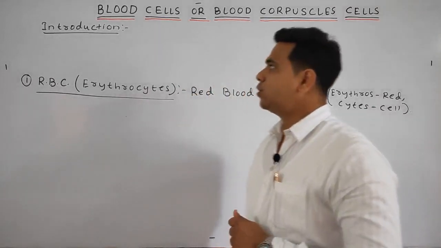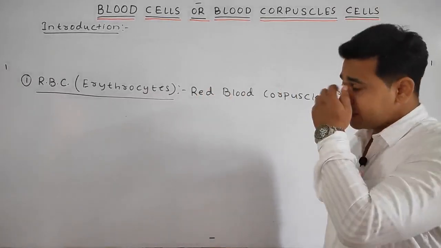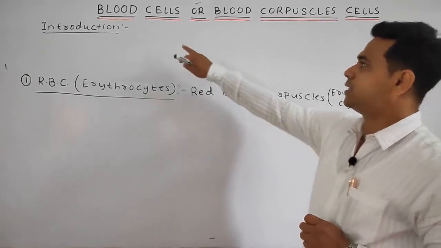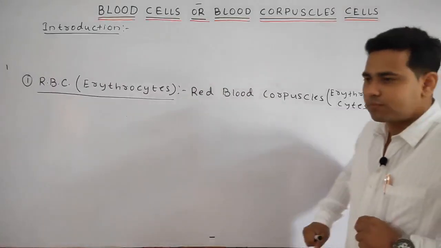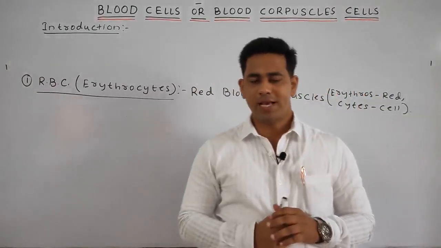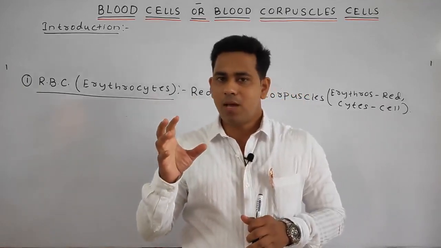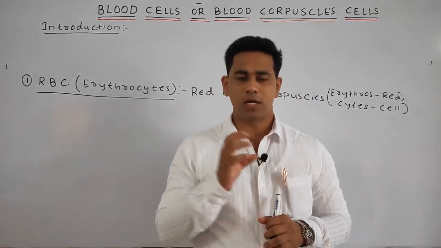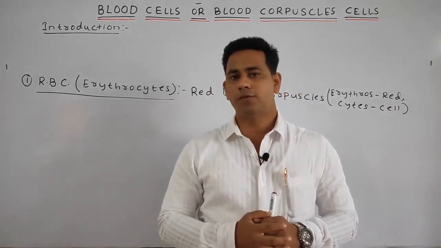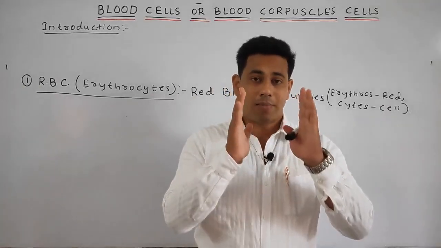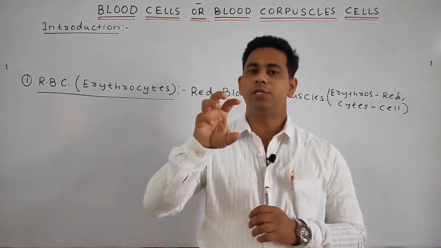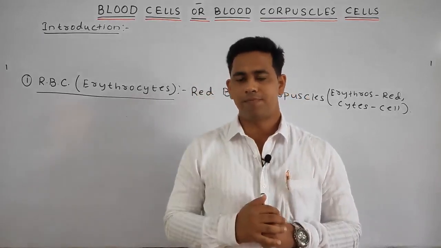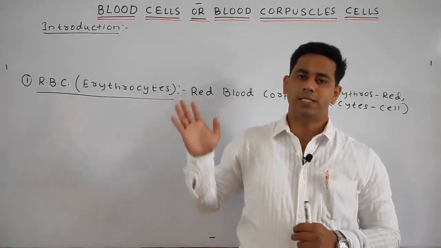Today students, we will discuss the cellular part, that is the blood cells or blood corpuscles. First point: blood consists of 60% plasma, whereas the remaining portion is cells.